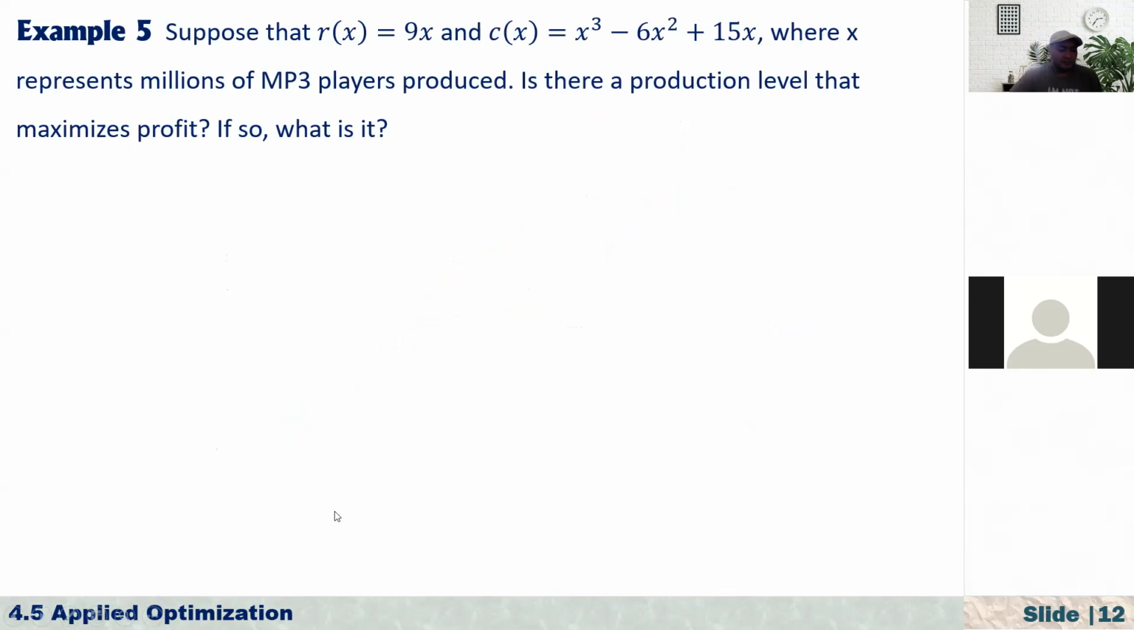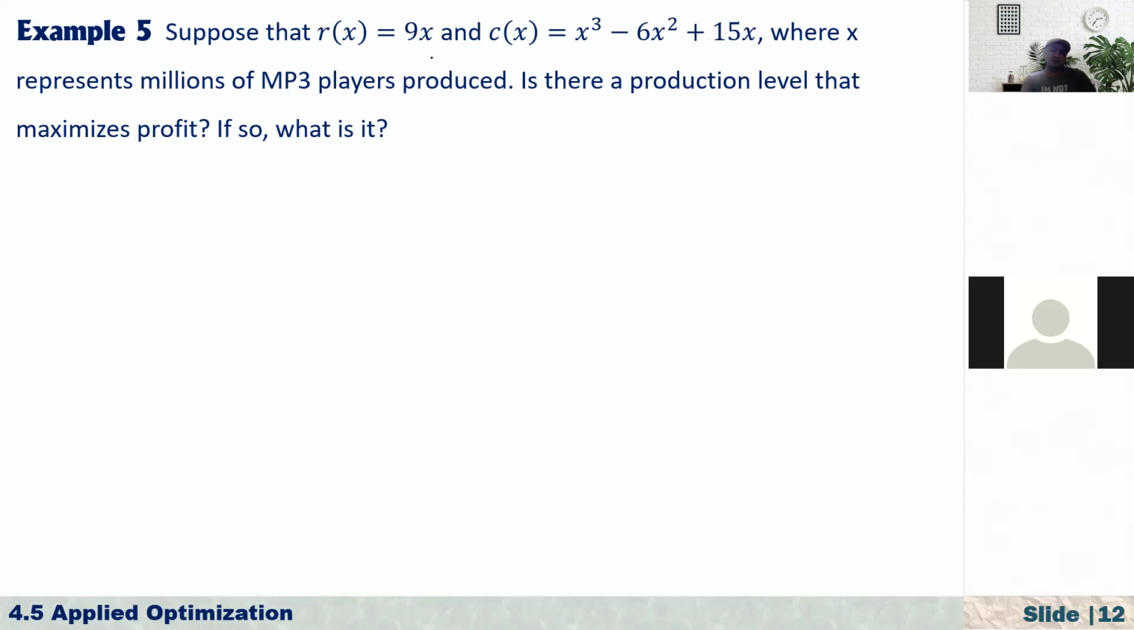Anyway, guys, let's see one example related to this. Now suppose that R of x is equal to 9x, that is a revenue function, and C of x is equal to x cubed minus 6x squared plus 15x, that's our cost function. Where x represents millions of MP3 players produced, is there a production level that maximizes profit? If so, what is it?